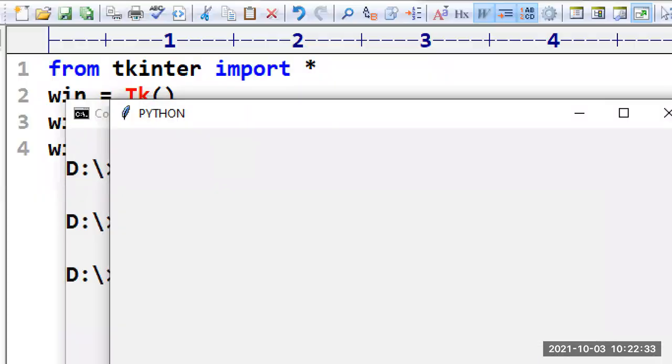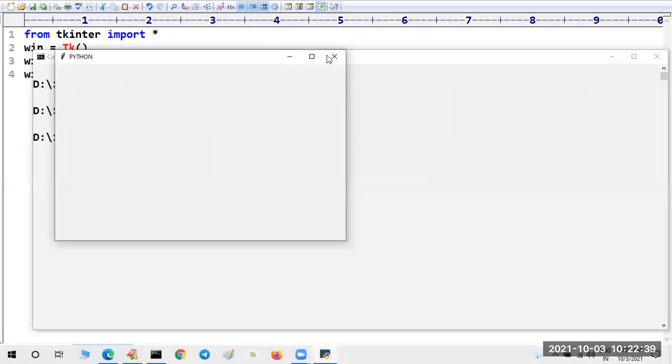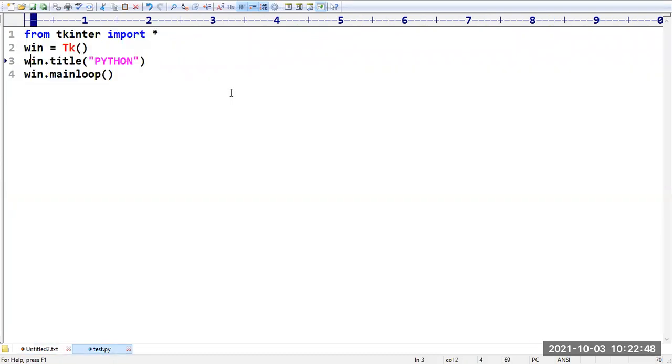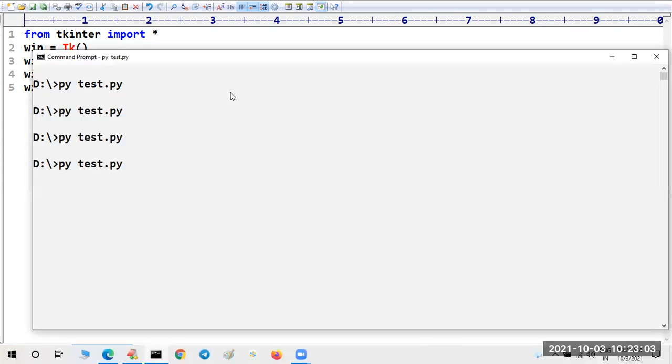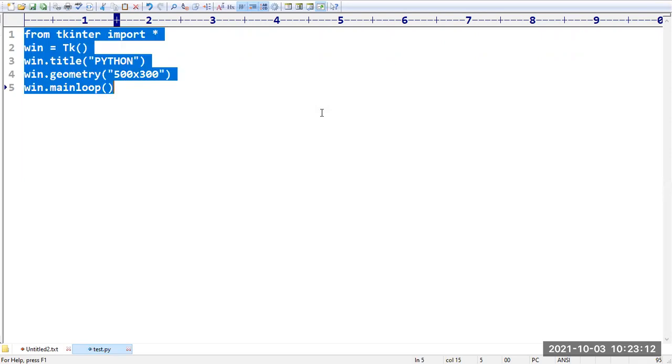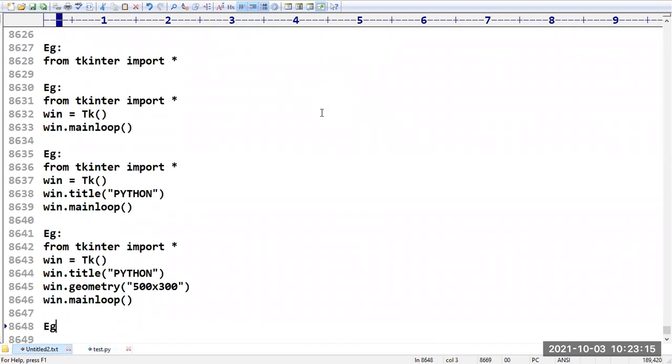Have you observed here? Previously there was a title called tk. Now it has been changed to Python. This is how to set the title of your window. Then, sir, after this, if you want, you can change the dimension also. So window dot geometry I am taking. Sir, I am taking 500 by 300. This is the geometry. You can see with the 500 width and 300 height, we got a screen.